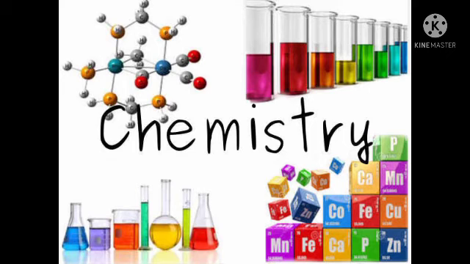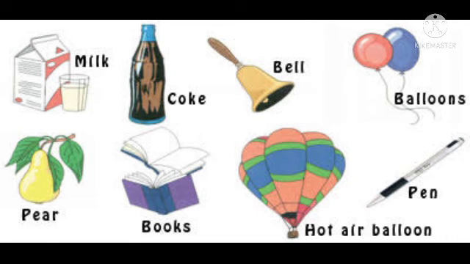Substance here is nothing but what the matter is made up of. What is chemistry? Yes, chemistry is the study of substances and their transformation. So what is substance here? The substance is nothing but the kind of matter, or the substance which is present inside the matter. For example, see these pictures: milk, coke, bell, balloons, beer, books, air and pen are made up of different substances. This makes the difference in the matter. The substance present inside the matter makes the difference between each thing.